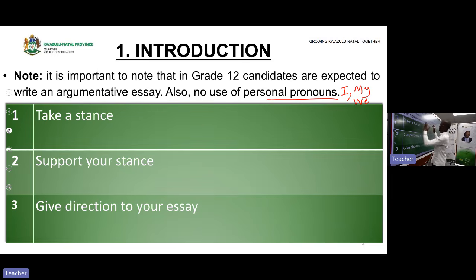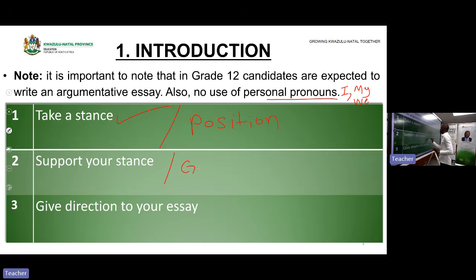We are looking at the first paragraph, which is the introduction. When you are writing a history introduction, there are 3 steps that you need to follow. Step number 1, take a stance, or in other words, take a position. Step number 2, support your stance.